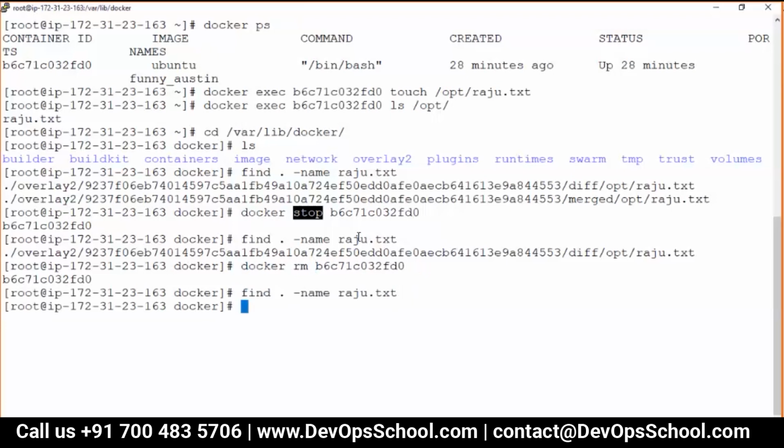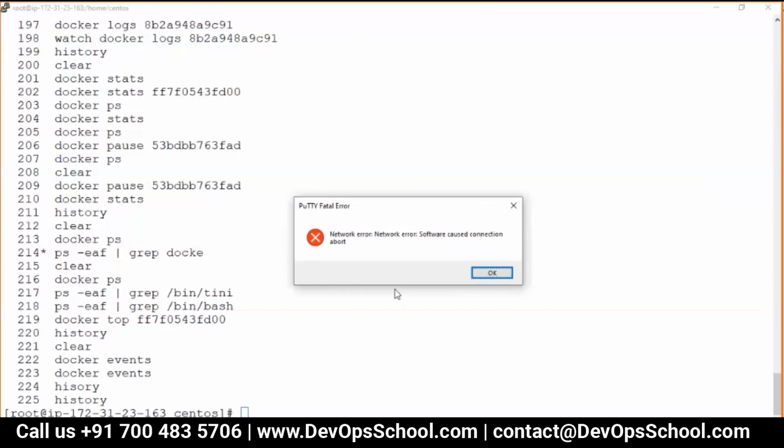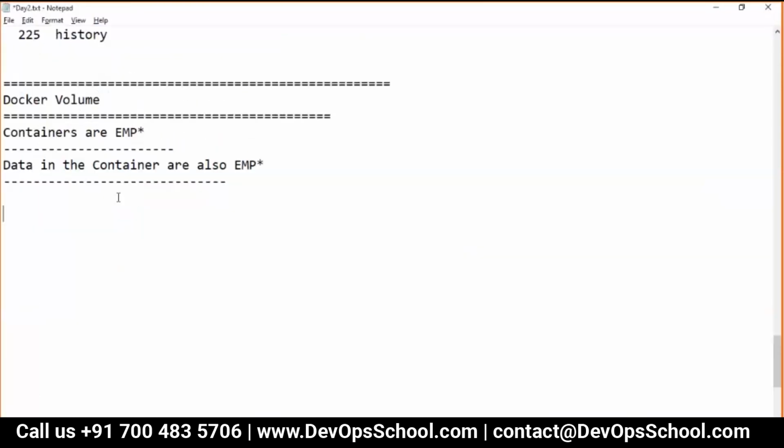So guys, this is the problem which we are solving now. Did you understand the problem now? Containers are ephemeral, so the data inside the containers is also ephemeral, but we need data persistency. Did you understand this, guys? Problems and solution. Everyone is there, guys? Yeah. Containers life cycle. Okay, so guys, yes, that is the thing. So how do we do that?